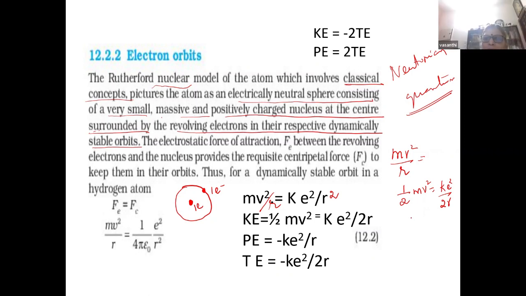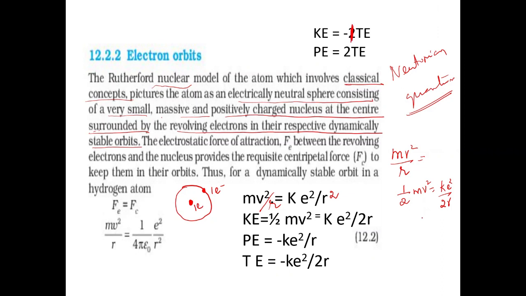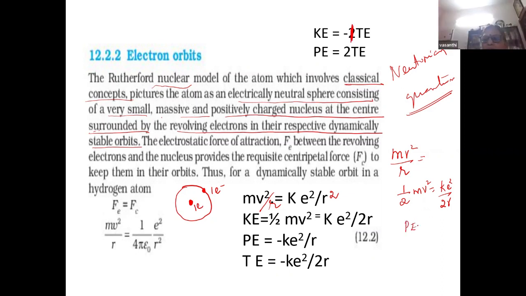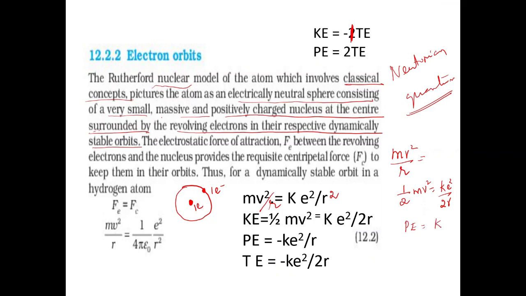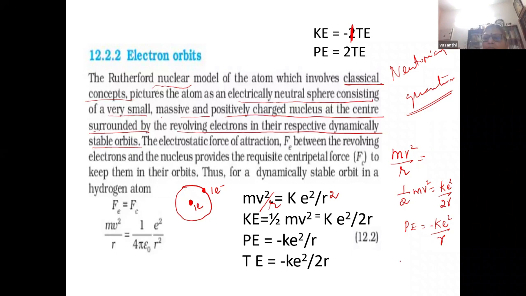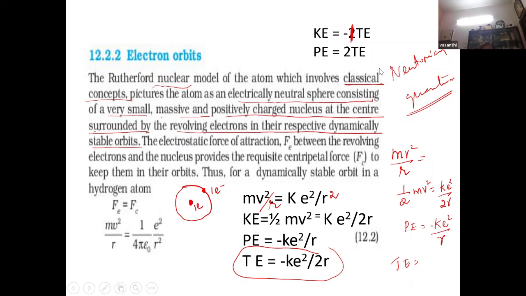Yes. So half mv² is Ke² by 2R. Potential energy is minus Ke² by R. So the total energy is this. Total energy is this, so we can find the relation. Kinetic energy is the negative of total energy, and potential energy is twice the total energy.